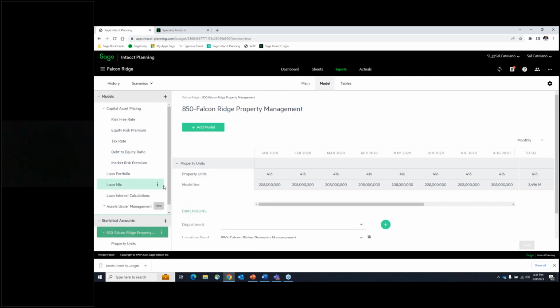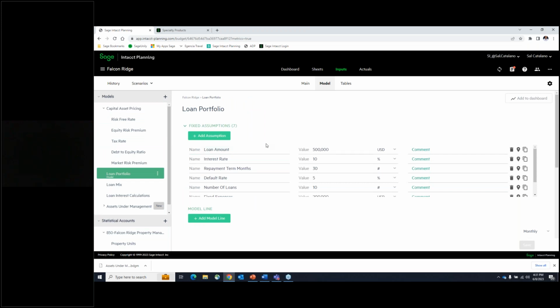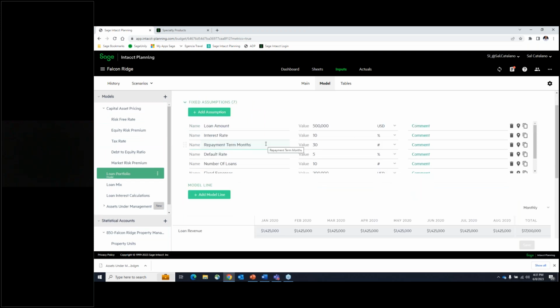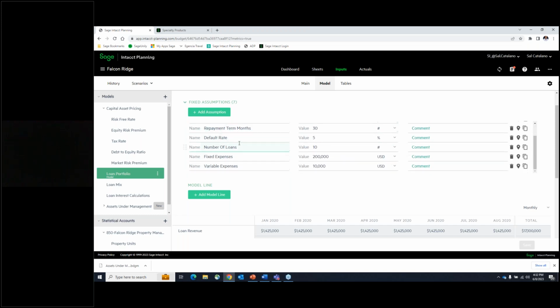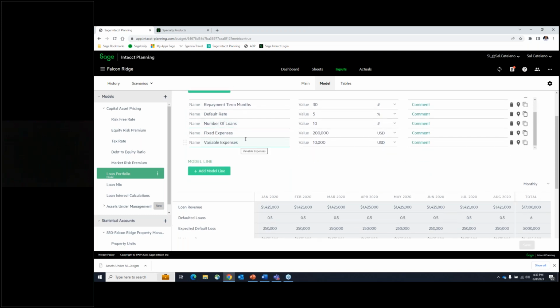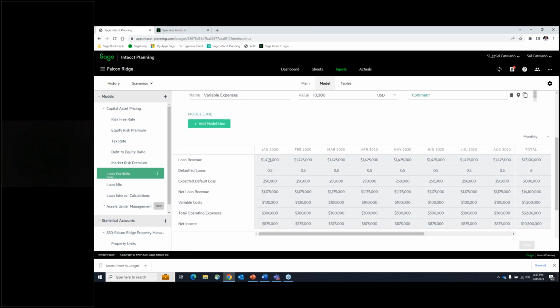Now what we can do is, let's say you want to look at a loan portfolio. There's this opportunity to create these models where you can add the assumptions, whatever the assumptions are. In this case, I'm doing a loan portfolio: interest rates, repayment terms, and all the items that are relevant to those types of calculations. Then in the model lines, I can use them to create the data I need, in terms of percentages: my expected default loss, my net revenue, variable costs, operating expenses, net income. All of these things you can calculate.